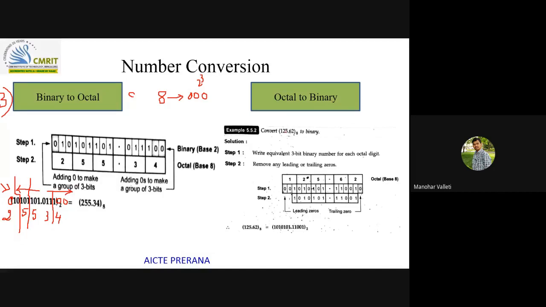Same for octal to binary. If 125.62 is given, each octal digit is represented with a 3-bit binary number. So 1 will have 001, 2 will have 010, 5 will have 101, 6 will have 110, 2 will have 010. But the leading zeros won't have any significance, so you will get the final result: 1010101.110010.